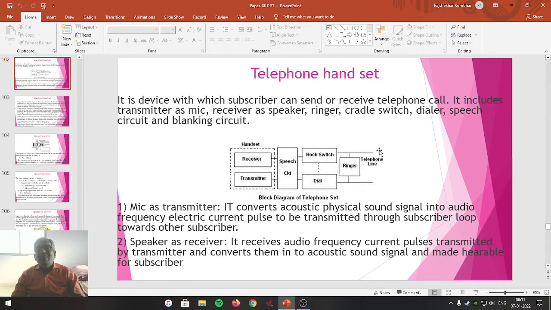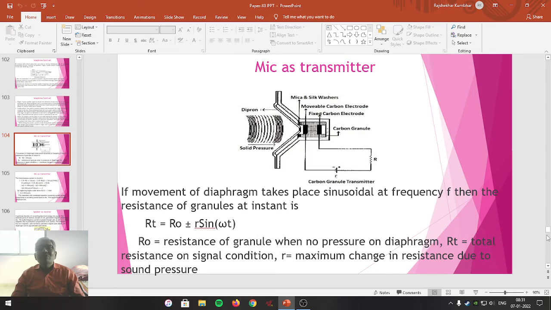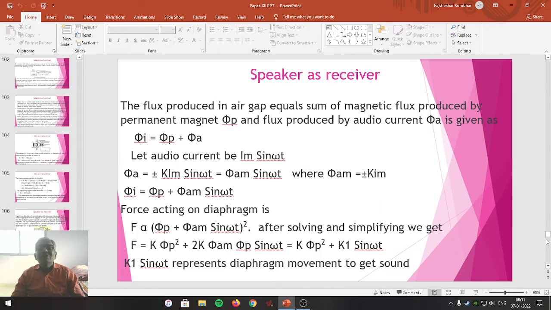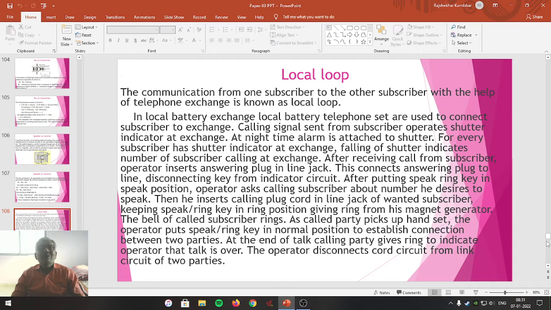Now we are going to study how this handset is going to be connected with the telephone exchange. The cable which is connected from our handset to the telephone exchange, that is known as the local loop. Friends, today we are going to study the local loop. Local loop is nothing but a cable, a wire, a network which is existing between our telephone handset and the telephone exchange.